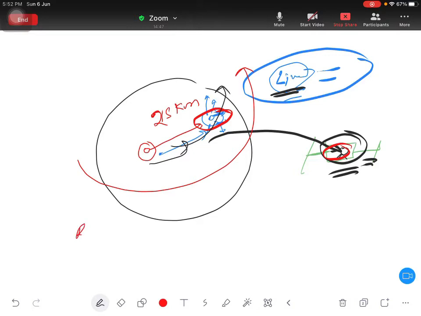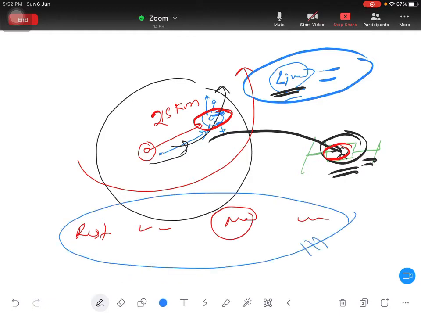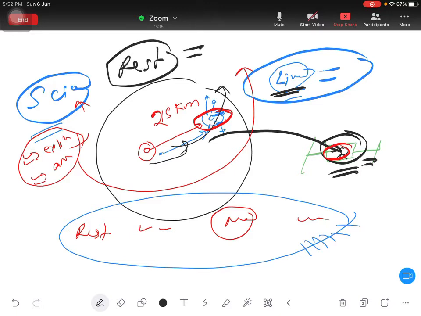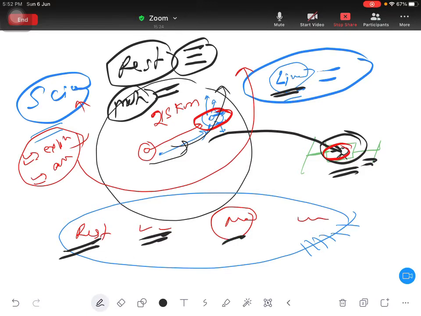So here actually nothing is in rest, or you can say everything is in rest, nothing is in motion, everything is in motion. It is kind of a basic talk I am giving. But in physics we are learning science. What is science? Science means properly explained and properly arranged knowledge. It means if you want to define rest, you have to define rest properly. If you want to define motion, you have to define motion properly. You cannot say nothing is in rest, everything is in rest, nothing is in motion, everything is in motion. It depends on person to person, okay?